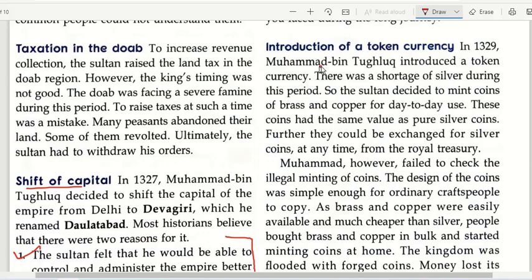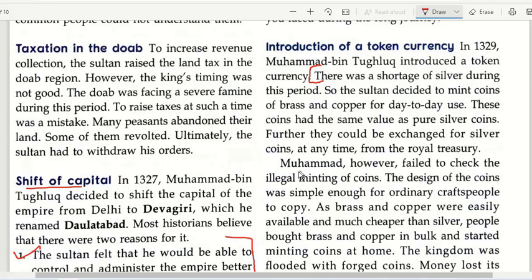There was a shortage of silver during this period, so the Sultan decided to mint coins of brass and copper for day-to-day use. These coins had the same value as pure silver coins. Further, they could be exchanged for silver coins at any time from the royal treasury. Then you will be continuing in the next paragraph.